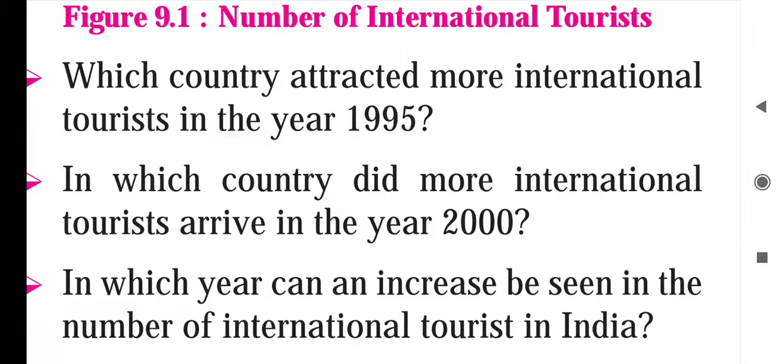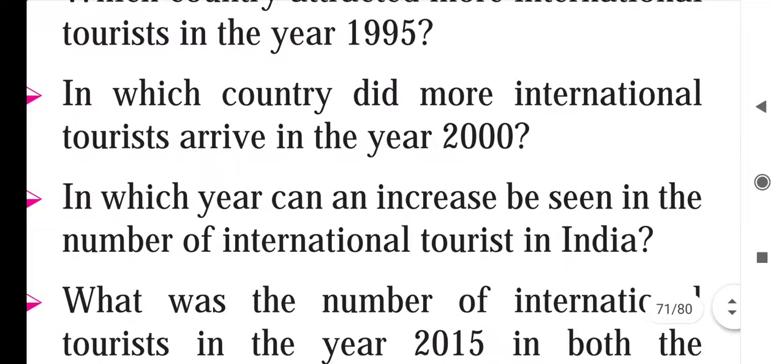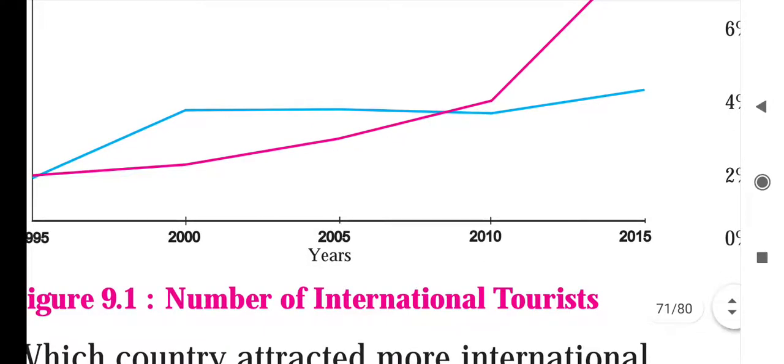Now next question. In which year can an increase be seen in the number of international tourists in India? So here see, if you look at the graph, in the year 2010 we can say that the international tourists have increased. The last but one question is: what was the number of international tourists in the year 2015 in both the countries? What was the difference between them?